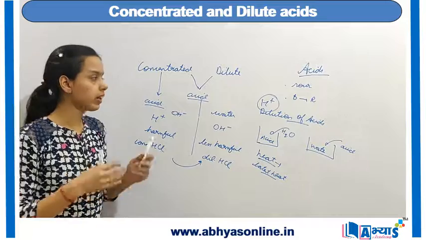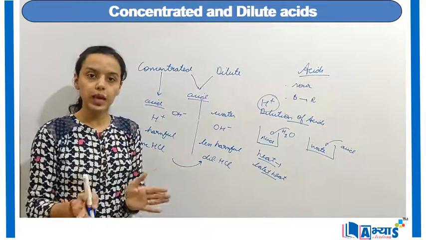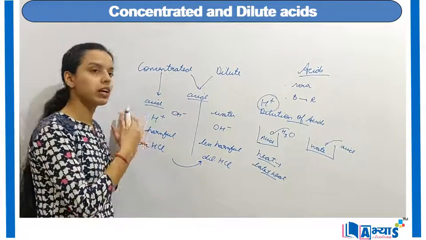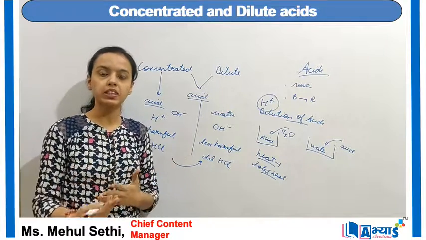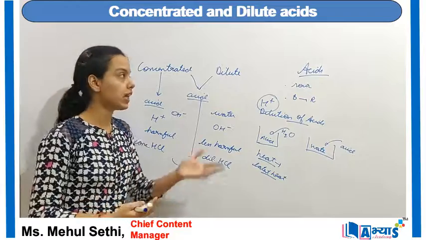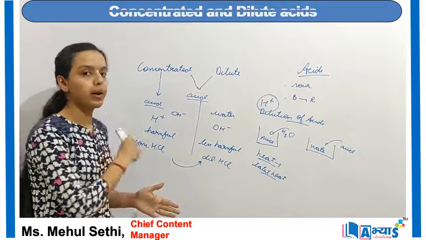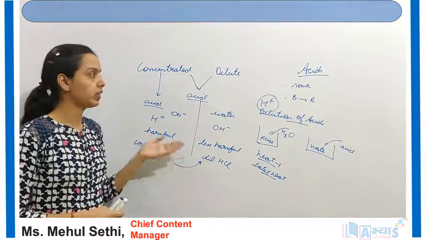So in the end we can sum up that when you talk about the two types of acids based on the concentration of the acid, they can either be the concentrated one or the dilute one. Generally in experiments, like in schools and colleges, they always prefer to do the experiments with dilute acids because they are less harmful as compared to the concentrated ones. So this was everything about the concentrated and the dilute acids.